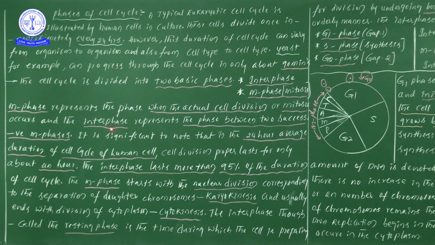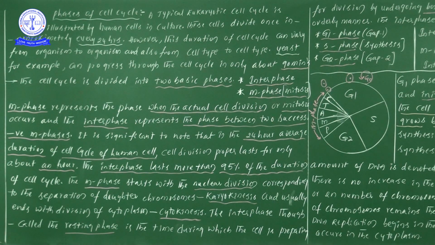And the second one, interphase, represents the phase which is situated between two successive M phases. For our convenience of study, we have divided cell division into two basic phases. The first phase is interphase and the second one is M phase.